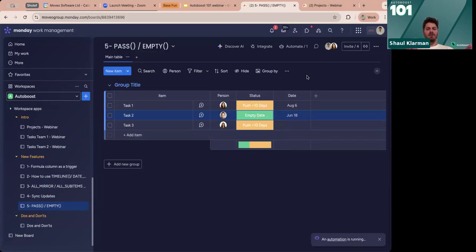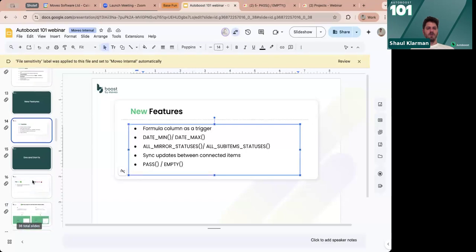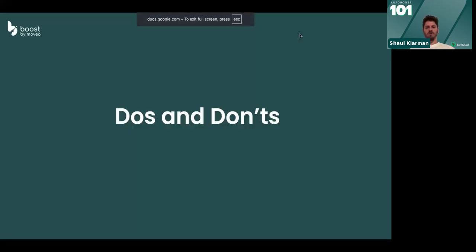Here we only looked at the status, but you can incorporate those into different syntaxes, into different workflows. If something is happening, I want you to empty this cell because I need it for later use, or if a condition is met, do something else. So we allow pass and empty in all of our use cases now. Moving on, let's go back to our slideshow.